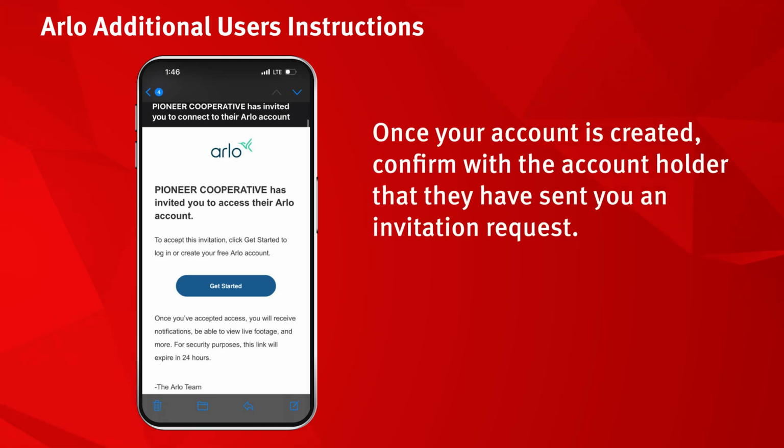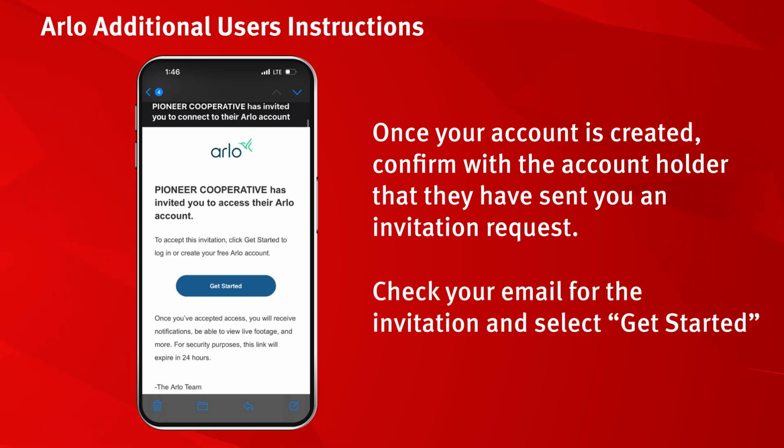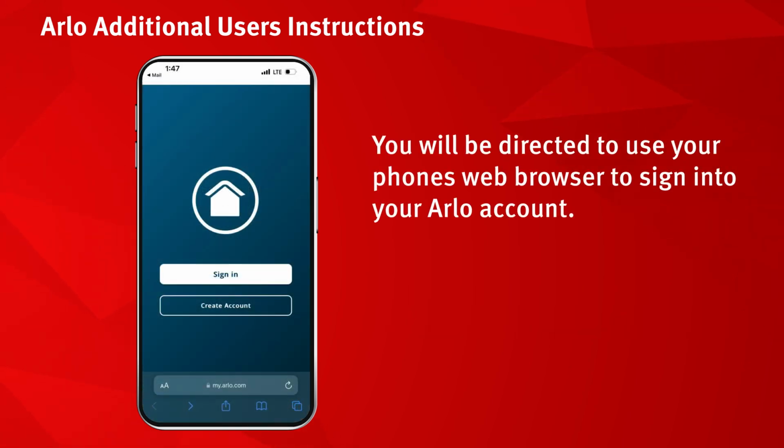Once your account is created, confirm with the account holder that they have sent you an invitation request. Check your email for the invitation and select Get Started. You will be directed to use your phone's web browser to sign into your Arlo account. Select Sign In.